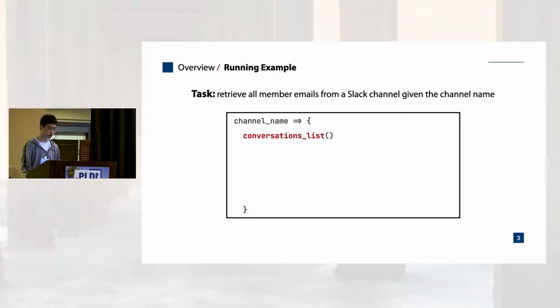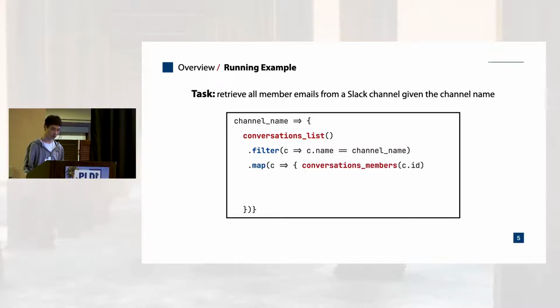It first calls conversations list to get an array of channels. Then it finds the channel in the array by the provided channel name. Next, it calls conversations members to get all member IDs in the channel. For each member ID, it calls conversations info to retrieve the corresponding user object. And finally, it accesses member emails by field projections.